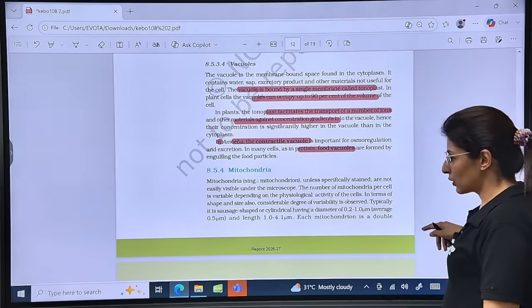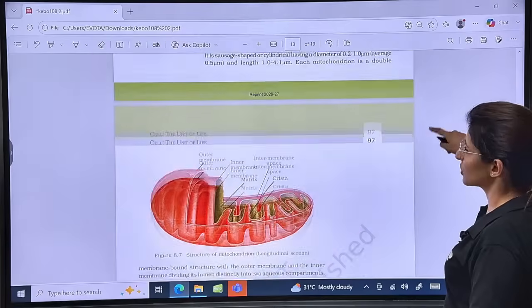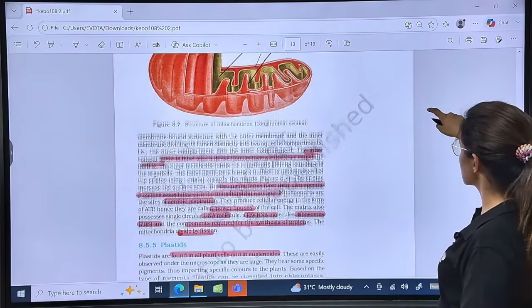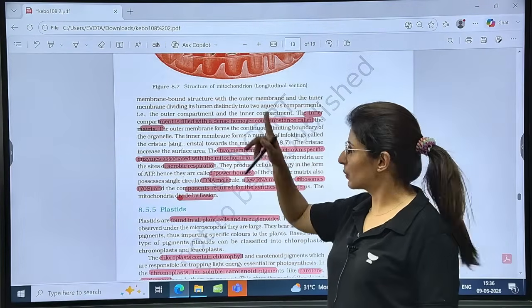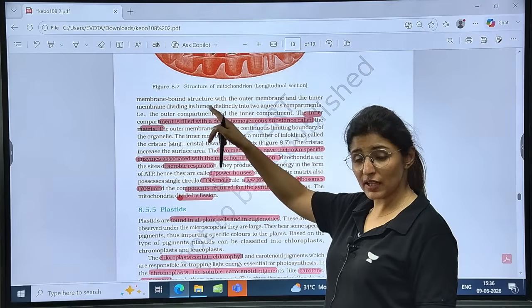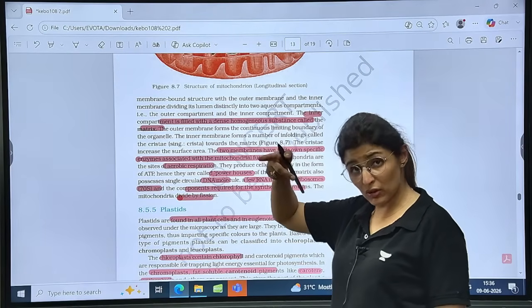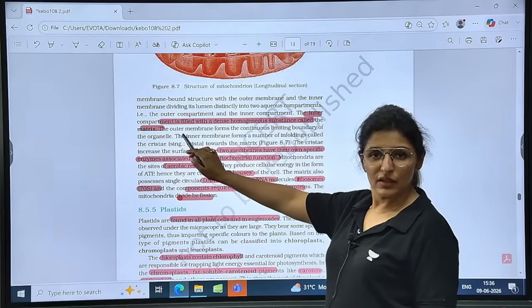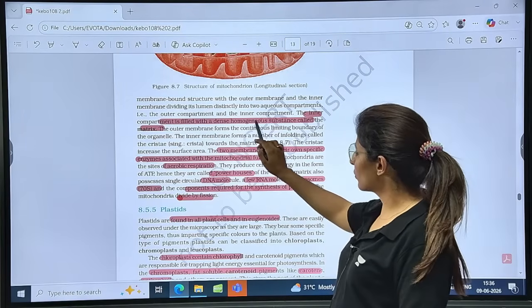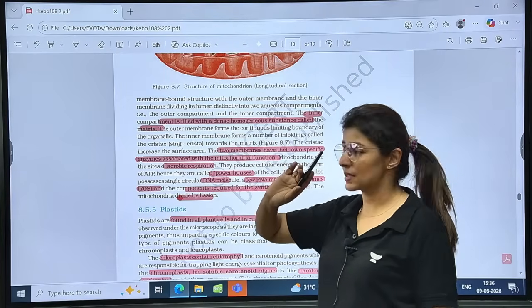Let's talk about mitochondria. Mitochondria is the powerhouse of the cell, a double membrane structure. It will have its own prokaryotic DNA and prokaryotic ribosomes, so it is semi-autonomous also. See here, the inner compartment is filled with a dense homogeneous substance called matrix, right?